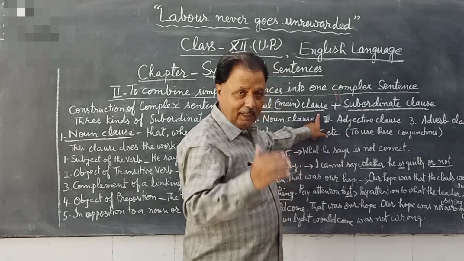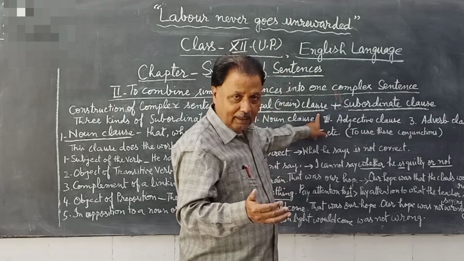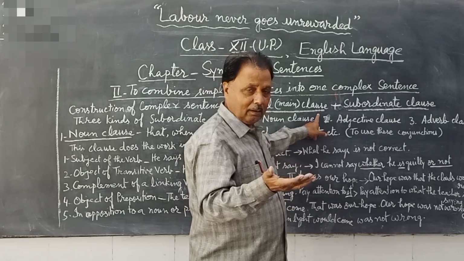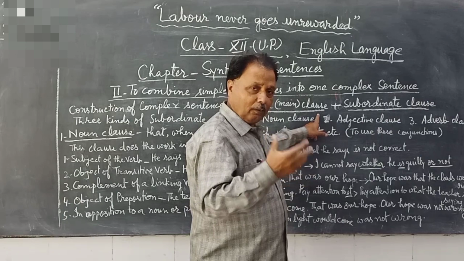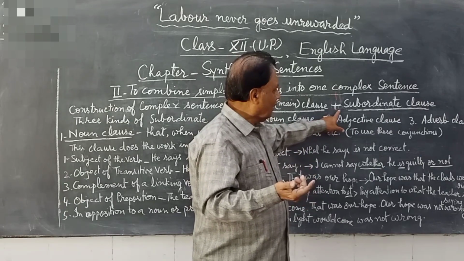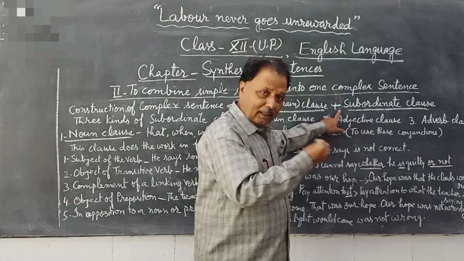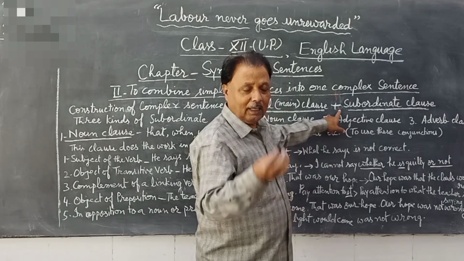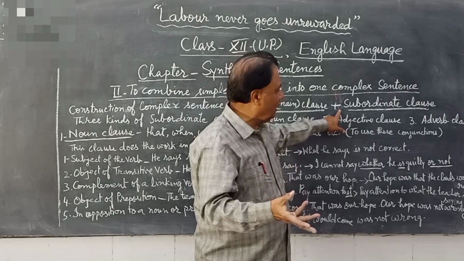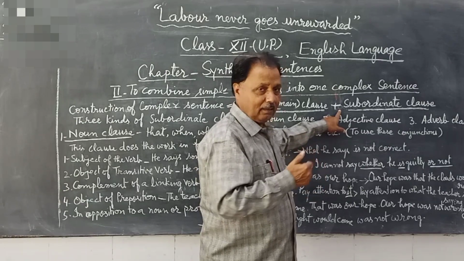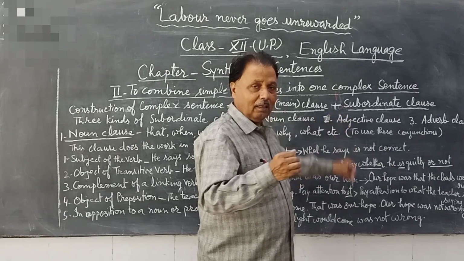A principal clause is an independent clause which is not connected to any other. It can work freely, independently, but a subordinate clause is connected to the principal clause. It cannot explain its meaning independently because it is connected.